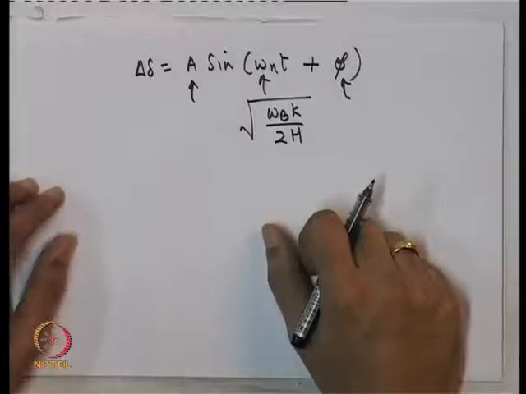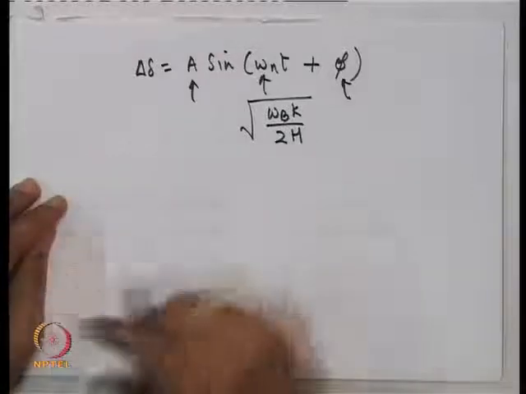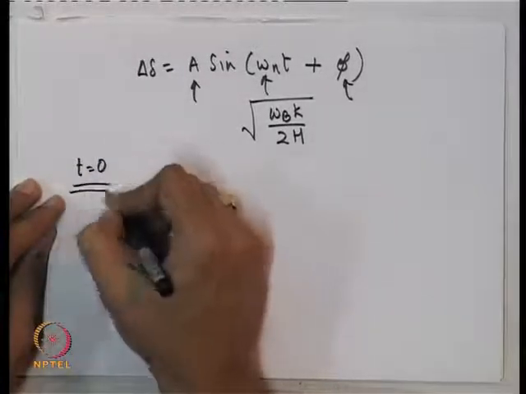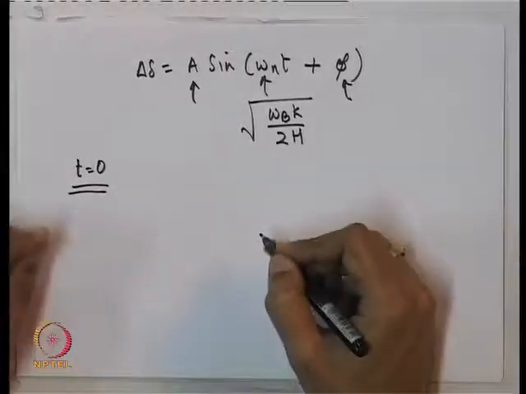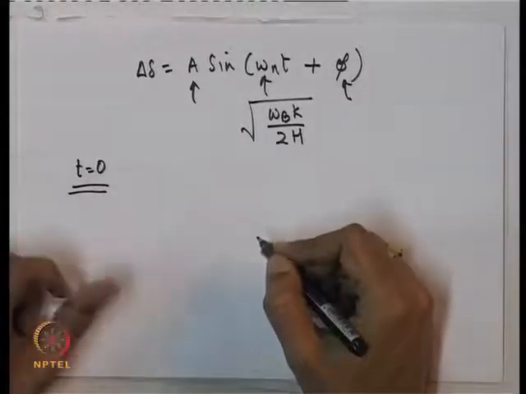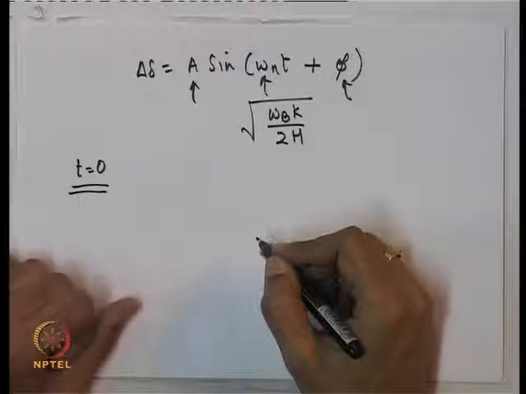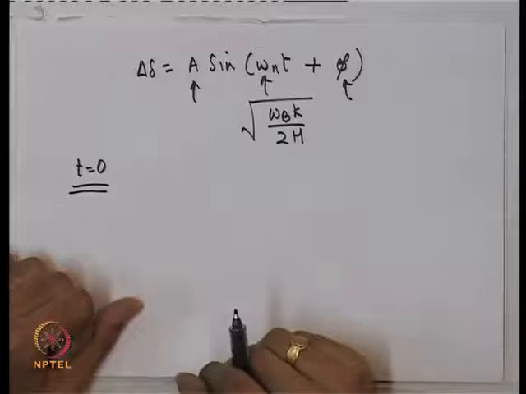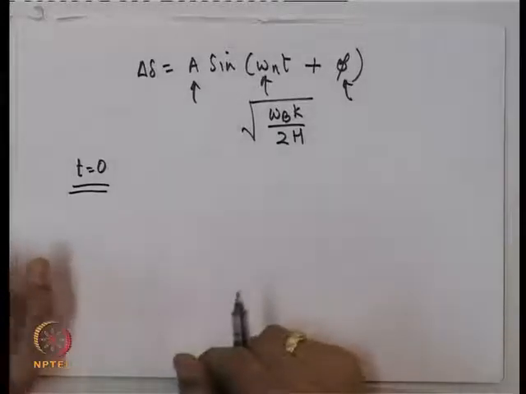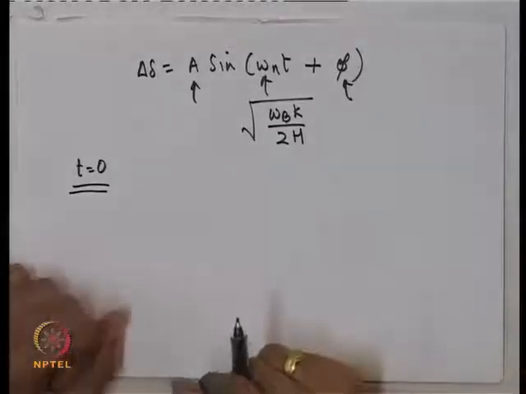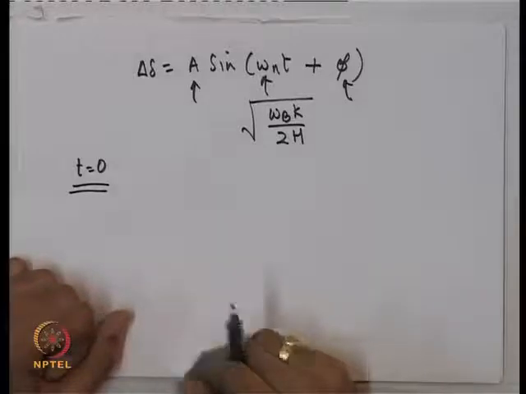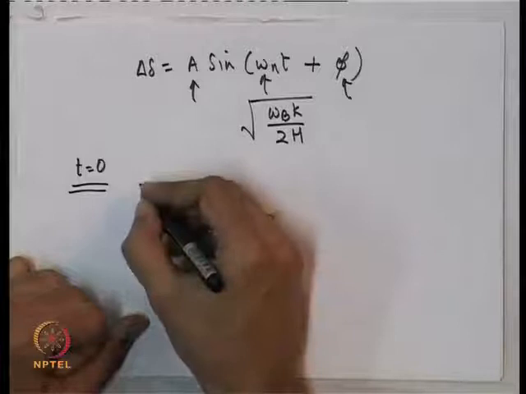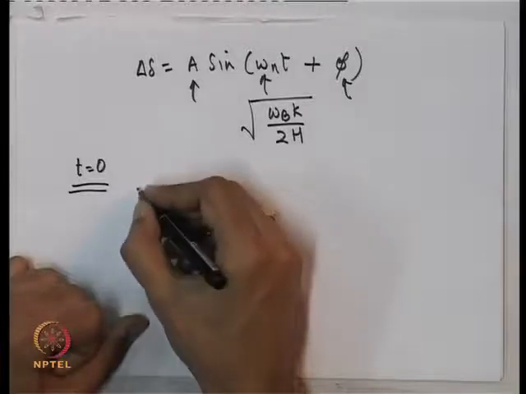Well, let us say that at time t is equal to 0, we are not at equilibrium, we have been slightly displaced from the equilibrium. Remember that the whole idea of doing this analysis is to see how we are displaced from the equilibrium. If we are at the equilibrium, of course, there are no transients at all, because the rates of change of all the states are equal to 0. So, suppose at t is equal to 0, we have